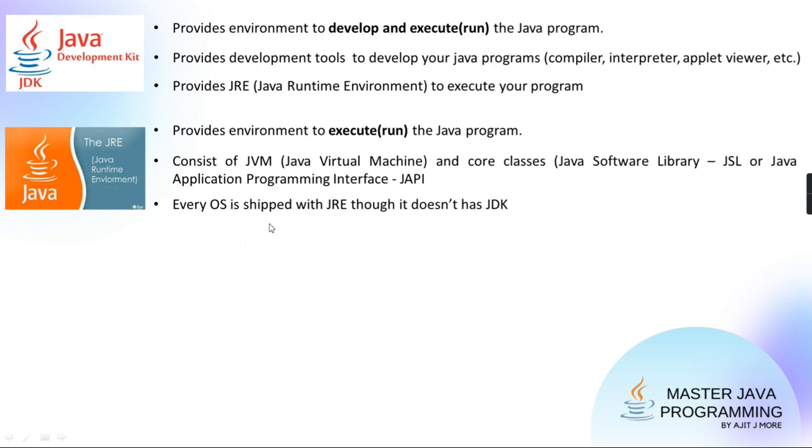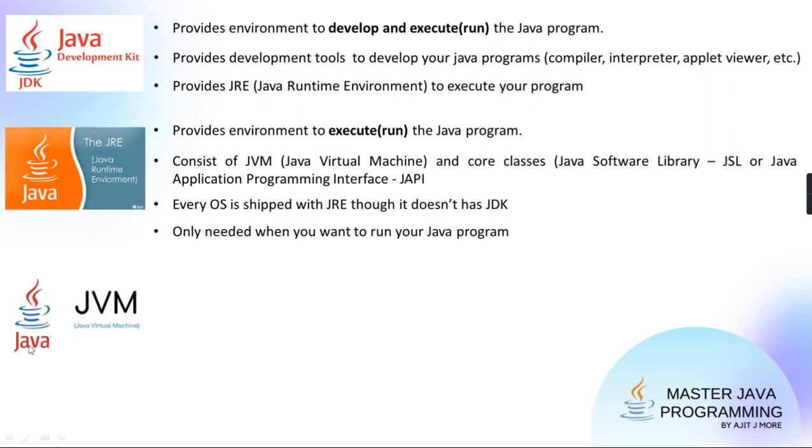Clear? So every OS comes with the JRE. Let it be Windows, Linux, or Mac, the JRE is surely present. Therefore, to run any bytecode, only this much is sufficient. There is no need to have the JDK. And when someone else's code is running and it needs some library, those libraries are also present. Getting? Okay? It is only needed when you want to run your Java program.